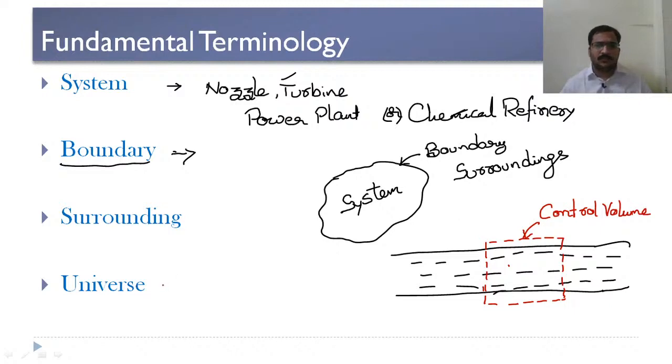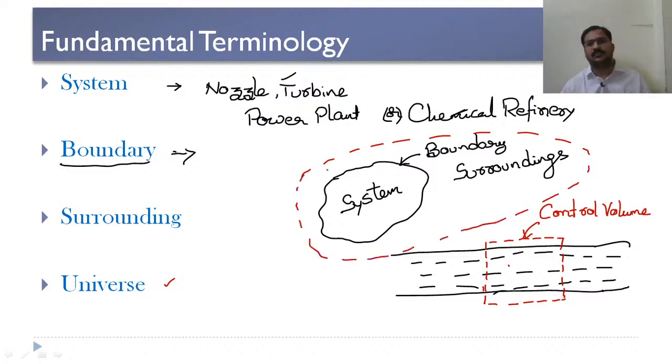Now coming to the universe. So let us see what is a universe. See, the system and surroundings together is considered as a universe. So therefore this entire thing can be considered as a universe. So system and surroundings together, we call this the universe here.